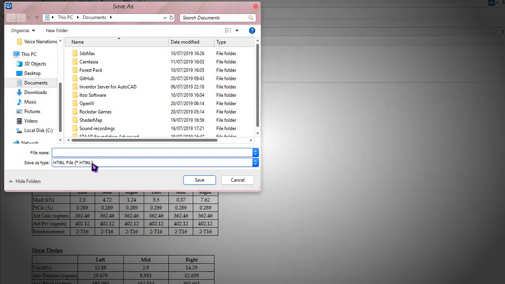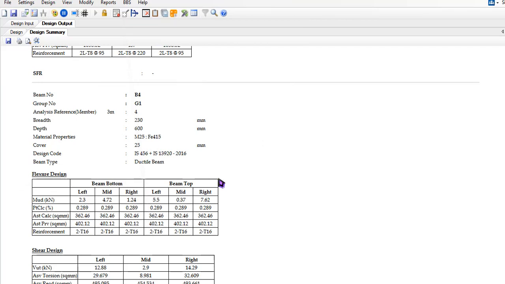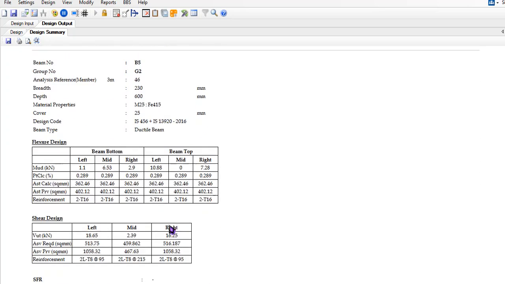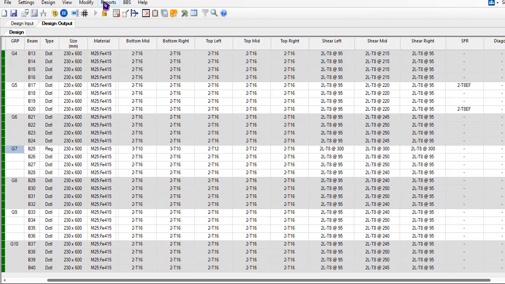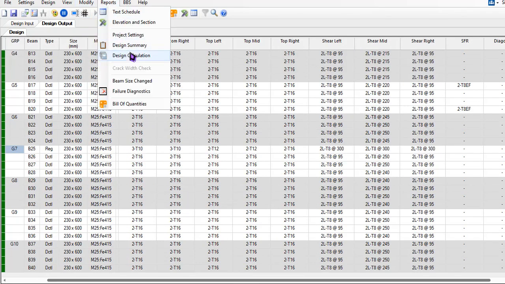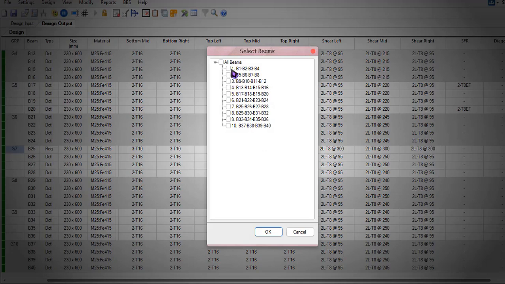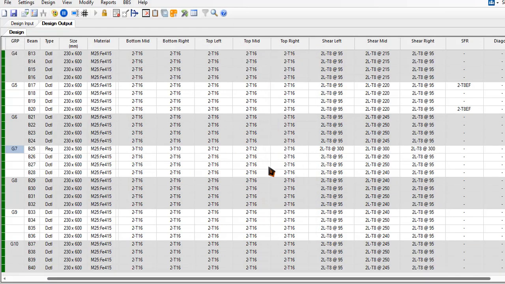I can see this in HTML. There's nothing other than HTML. I can print it to PDF or to paper. Page setup is right there, and you can also watch it and read it right there. So that's all about the design summary. Now the design calculations are there, and I'll be showing the calculation for group 7 here.